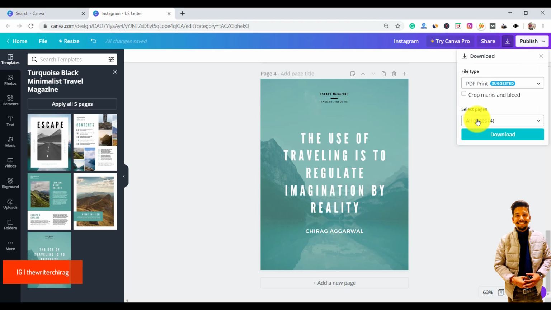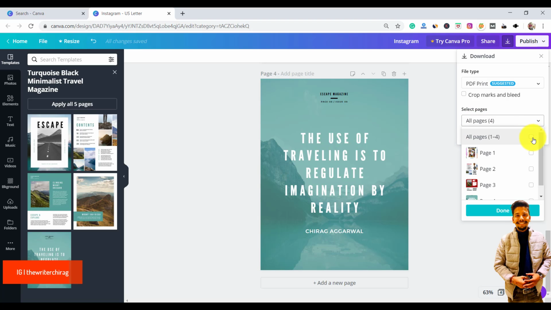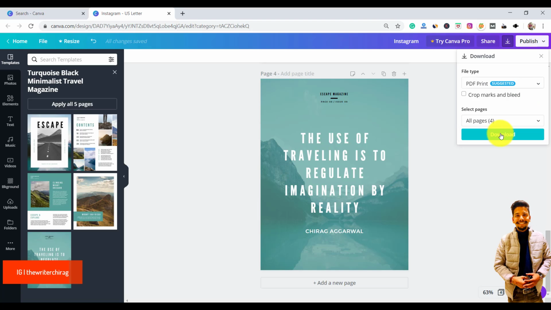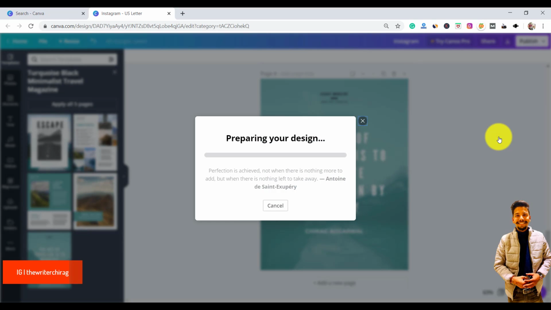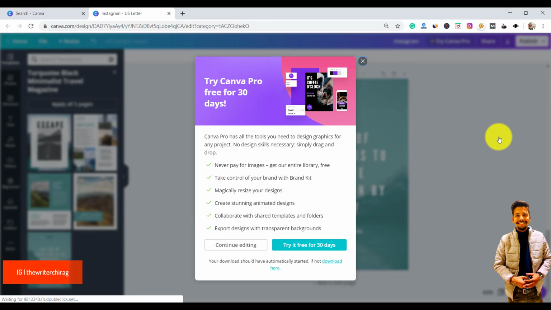And here it is showing that you have 4 pages, right? So click on all the 4 pages and done, and click on download. So here we go, your design is going to prepare now, and your ebook is going to come in front of you within 5 to 10 seconds.